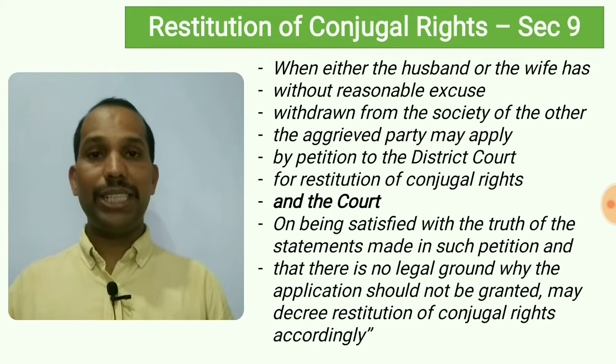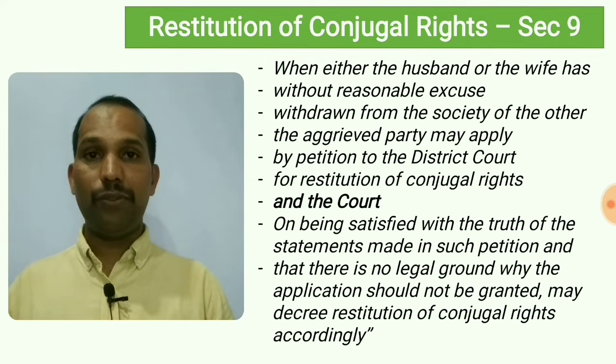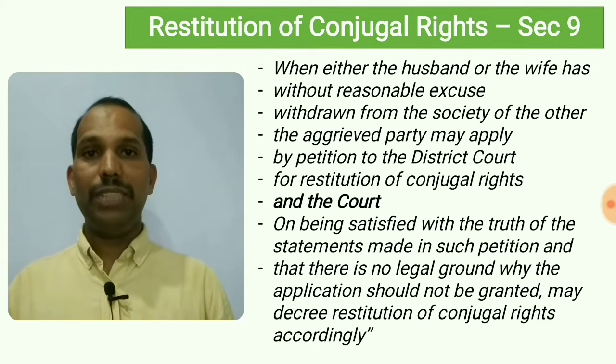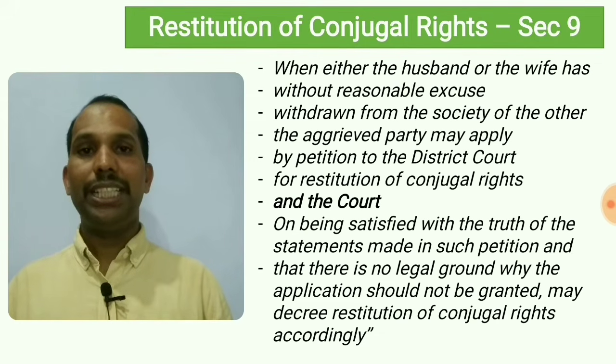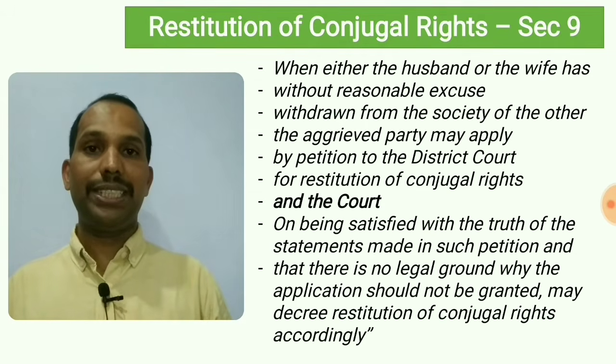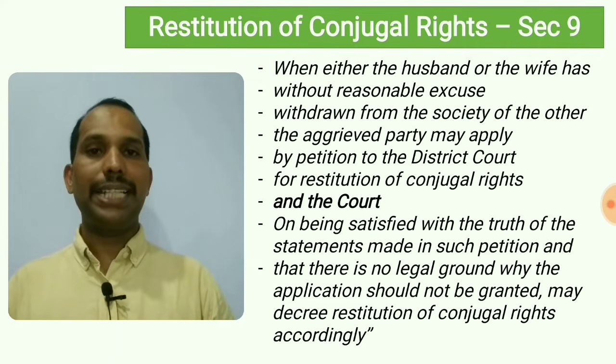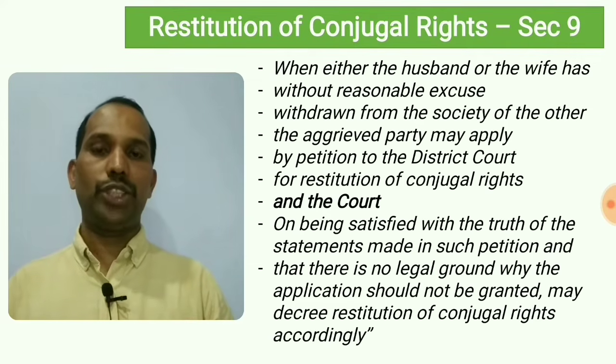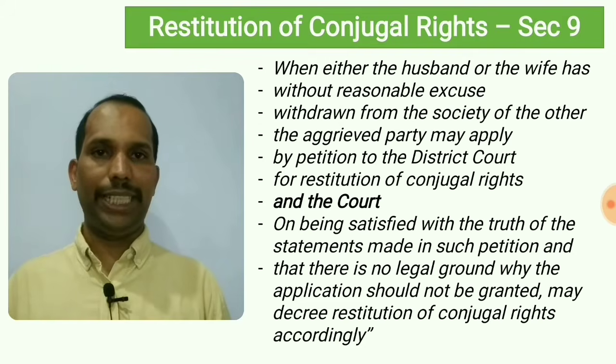Now we have understood that this is available for both husband and wife, when one party leaves the conjugal life, the other party can put a case. The party putting the case is the petitioner, the other party is the respondent. Now petitioner has to prove that there is absence of conjugal life, that is the burden of proof on the petitioner, and court on getting convinced that there is truth can ask for the restitution of conjugal life to the other party which has left the society.